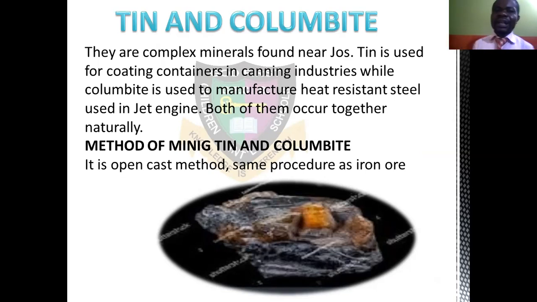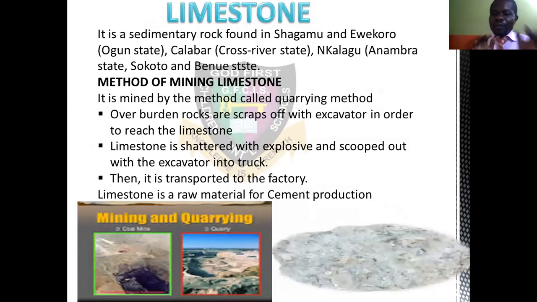Another mineral is limestone. Limestone, from the way it looks, you are seeing it here. The limestone, the one that is a bit whitish in color, that looks like chalk, is the limestone. It's a sedimentary rock found in Shagamu and Ewekoro in Ogun State, then Calabar in Cross River State, Nkalagu in Anambra State, Sokoto State, and Benue State. These are areas where we find limestone. It is mined by the method called the quarrying method.